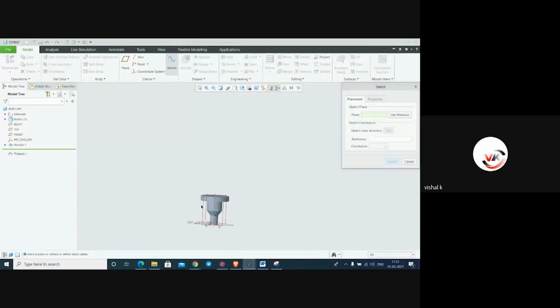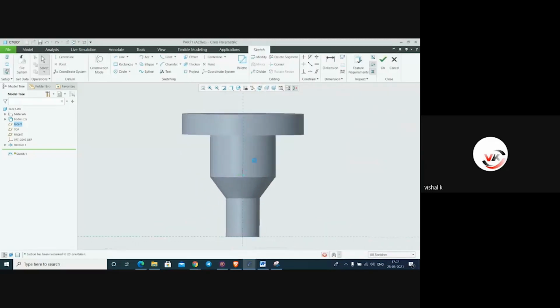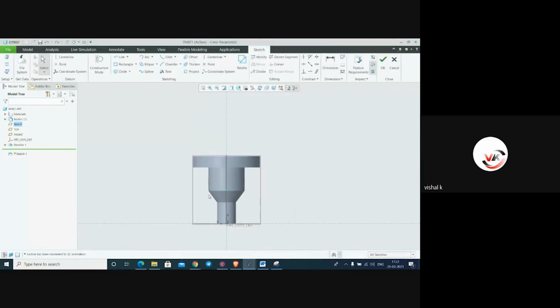One sketch on this plane. Sketch normal to view. Here we can make one sketch just like a spline, for example, like this.